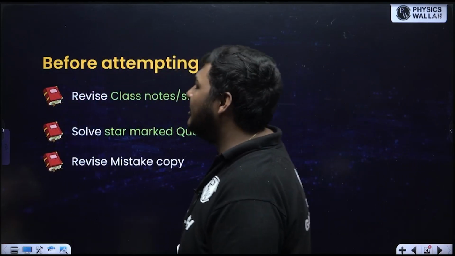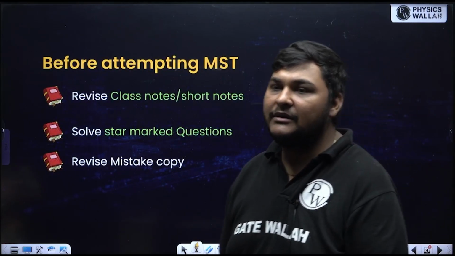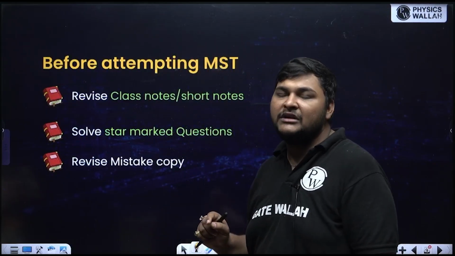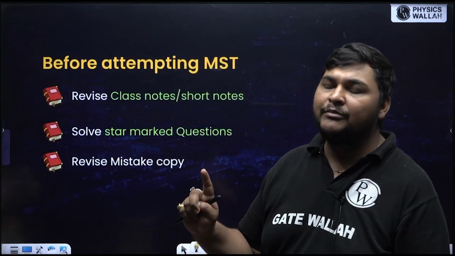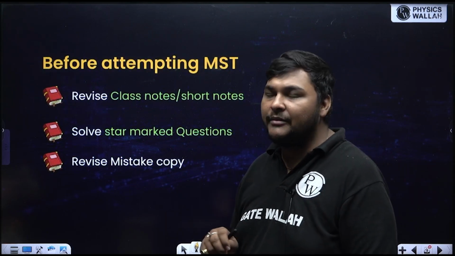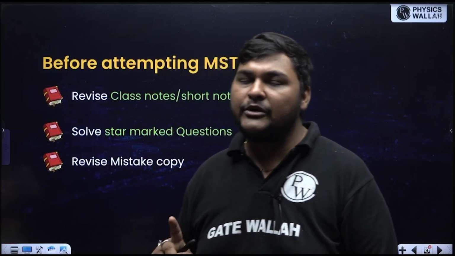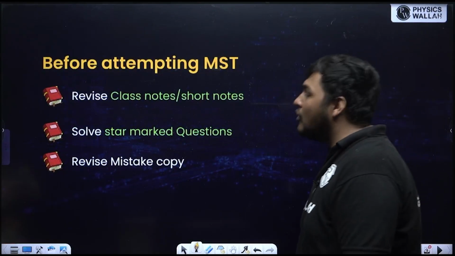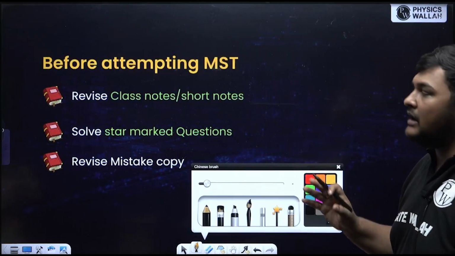And definitely after attempting all the subject wise tests, we are ready to attempt multiple subject wise tests. Multiple subject means, suppose in one particular combination we are taking a multiple subject wise test in which mathematics and aptitude are coming. So you have attempted all the topic wise tests and subject wise tests of mathematics, and similarly all the topic wise tests and subject wise tests of aptitude, which means now you are ready to attempt multiple subject wise tests. But what do I need to do before attempting the MST? Definitely we'll revise. But here, since multiple subjects are involved now, it is your will.